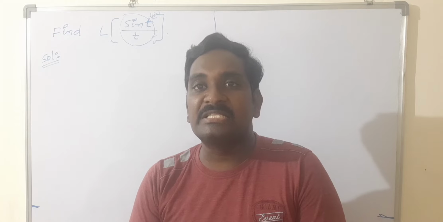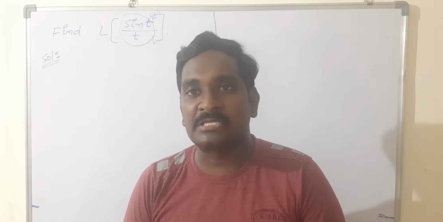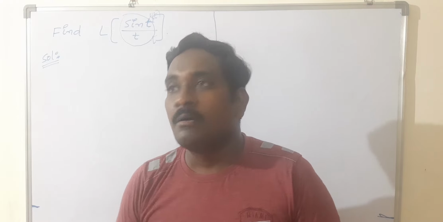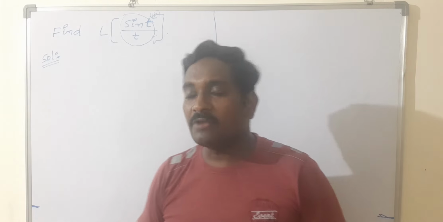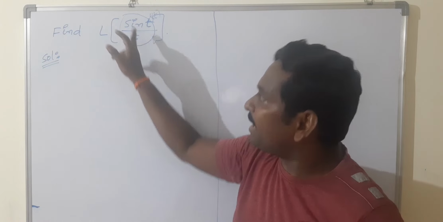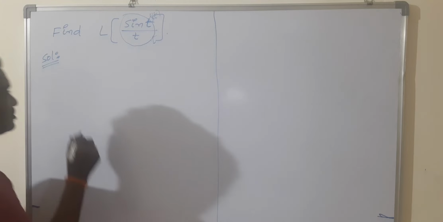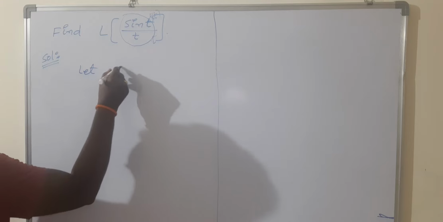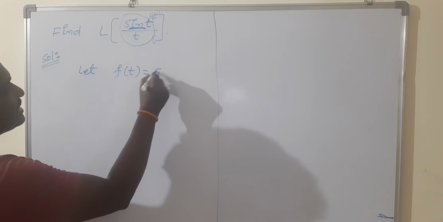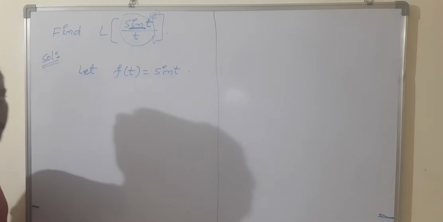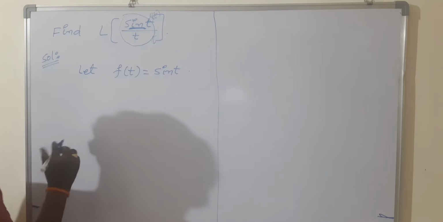If the given function is in the form of e power at into f of t, then we have to apply the first shifting theorem on Laplace transform. If the problem is in the form of t power n into f of t, then we can use the multiplication rule. Here we observe that the function is in the form of something by t. That's why we can apply the division rule. So first write what is f of t here. The numerator, sin t, can be taken as f of t.